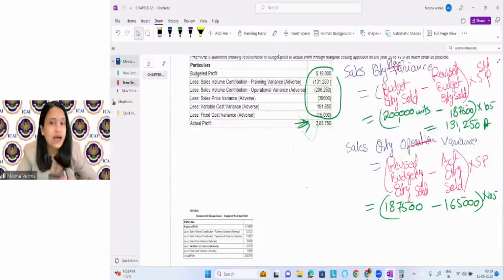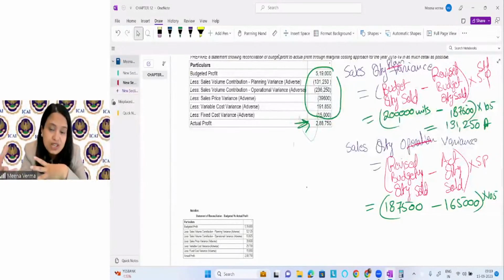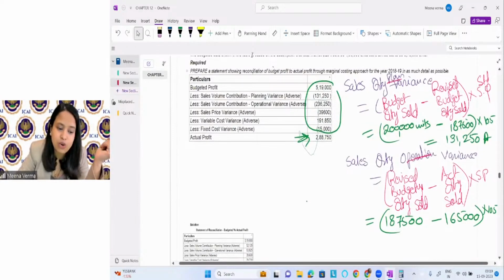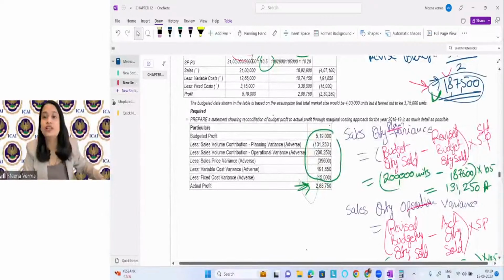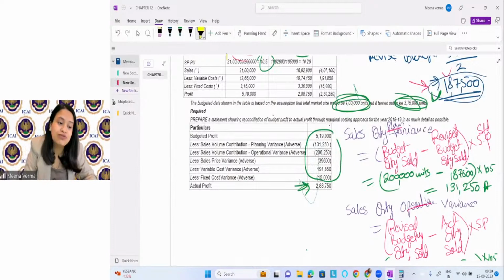And you can see, wherever possible, if they give you the information, it is possible to find out the planning and operational variances. You will see the information accordingly and know whether we should find the planning and operational variances, yes or no. Here they have calculated the planning and operational variances for the volume, for the quantity, because they have provided the information that the market is changing. So we have to consider this information to solve the question, right?